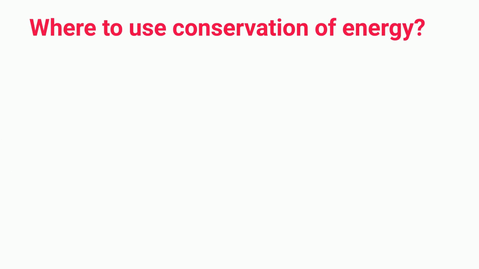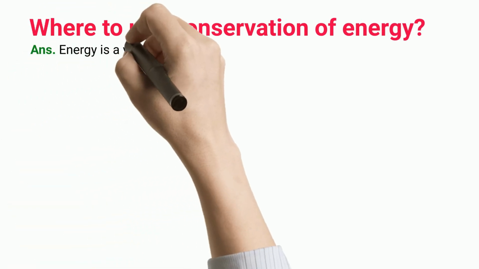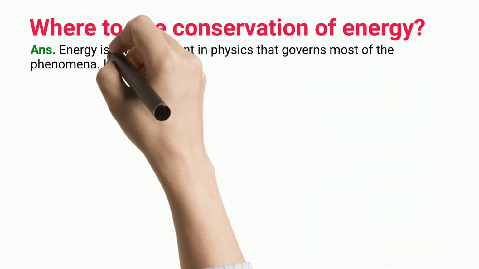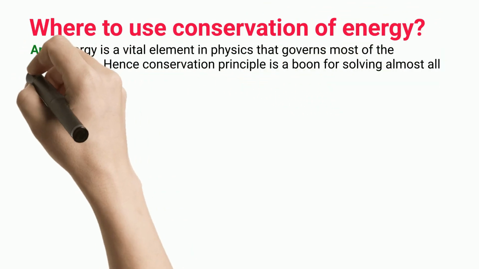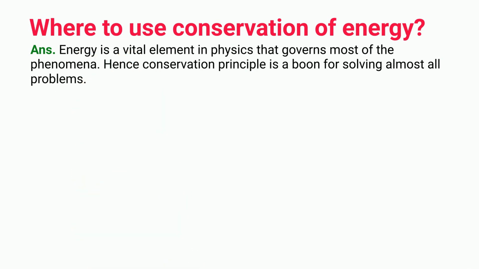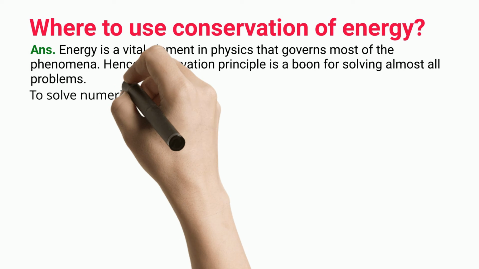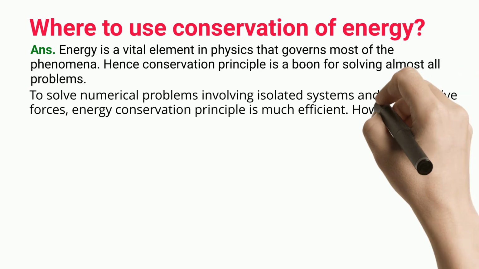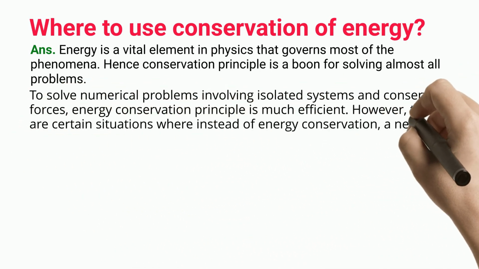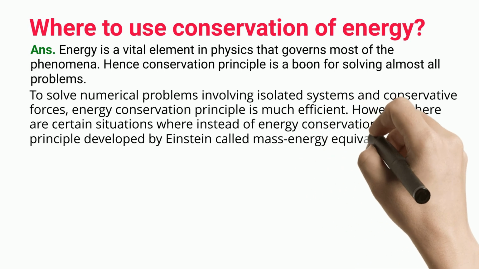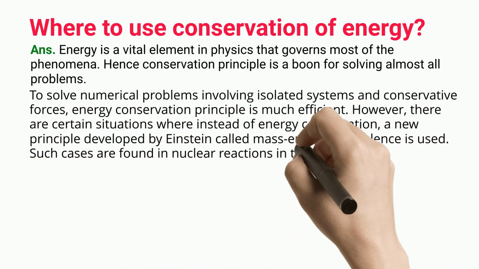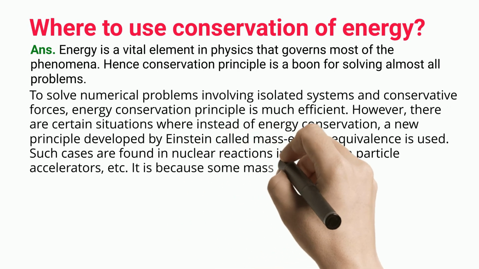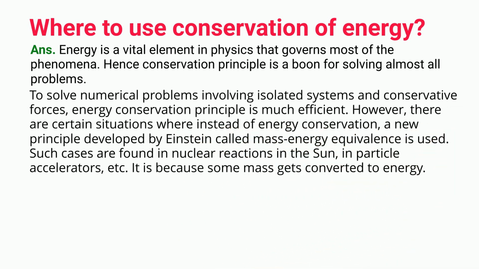Where to use conservation of energy? Energy is a vital element in physics that governs most of the phenomena. Hence, the conservation principle is a boon for solving almost all problems. To solve numerical problems involving isolated systems and conservative forces, the energy conservation principle is much more efficient. However, there are certain situations where instead of energy conservation, a new principle developed by Einstein called mass-energy equivalence is used. Such cases are found in nuclear reactions in the sun, in particle accelerators, etc. It is because some mass gets converted to energy.